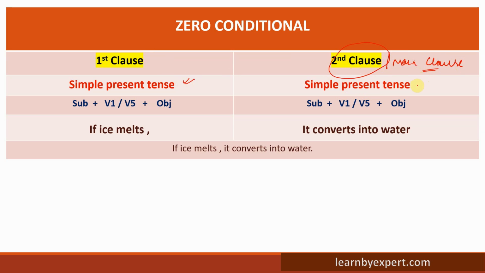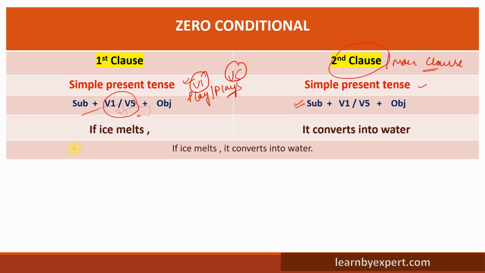For the second clause we will also use simple present tense. Easy to remember. What is simple present tense? A normal subject, and with the subject we write V1 or V5. If I take the example play or plays, plays is V5 with s, and without s it is V1. Verb first form, verb fifth form. Same for the second clause.